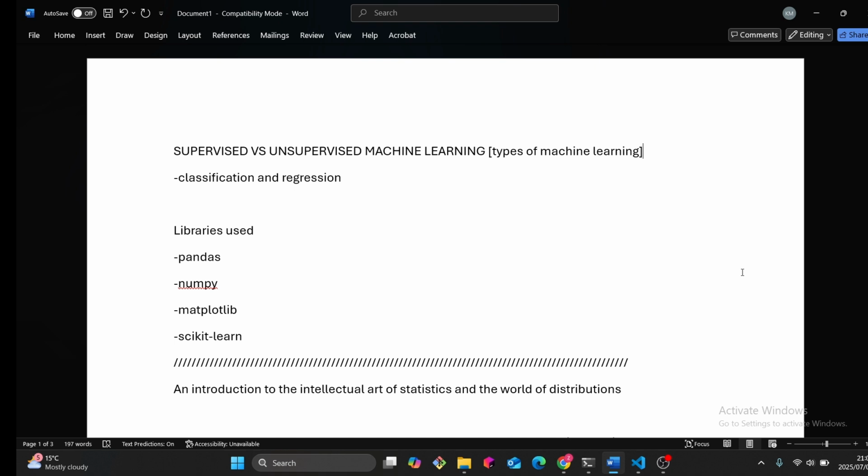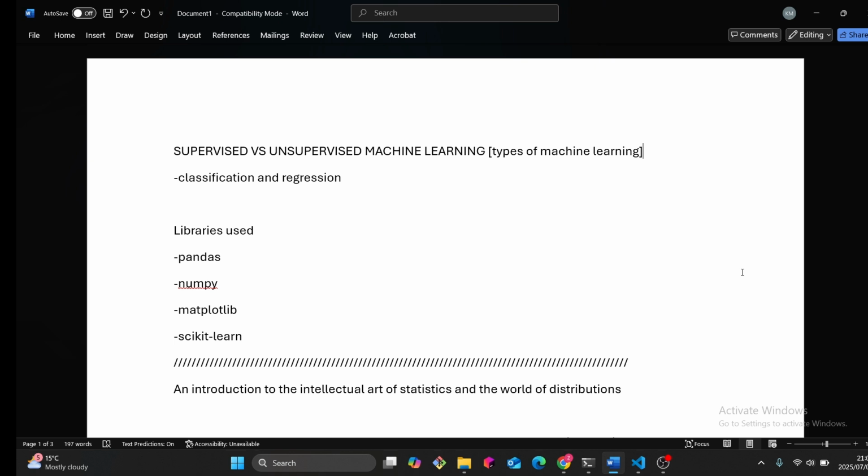So today we're going to be discussing machine learning, the two types, focus on supervised learning. I will talk about the libraries that we're going to use, and by the end of this course we're going to build a machine learning model that takes in the Titanic dataset and predicts whether a passenger who was in the Titanic survived or not.